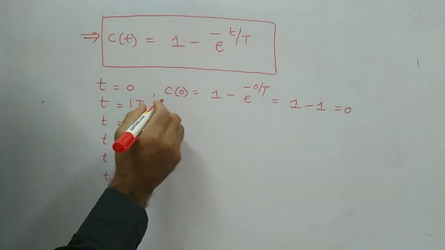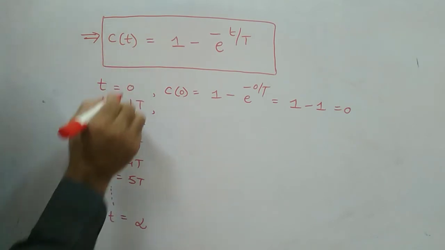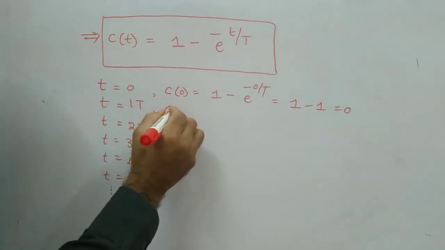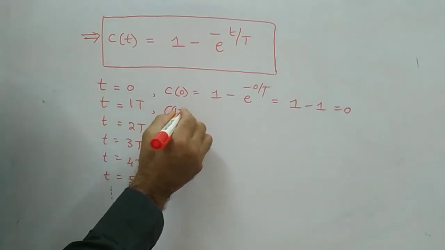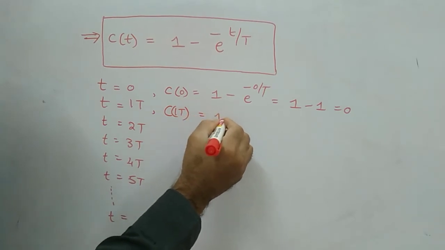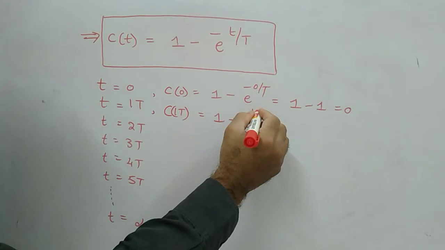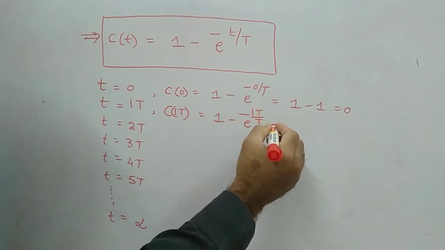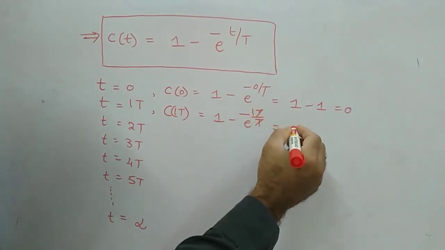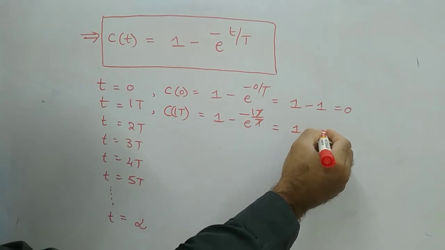Then for t equal to 1T, C of 1T is equal to 1 minus e power minus 1 into T by capital T, and the T's cancel out. This is 1 minus e power minus 1.